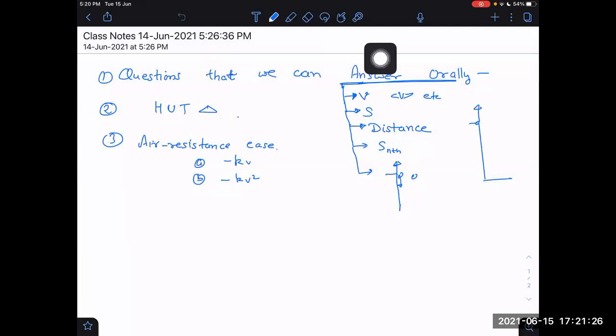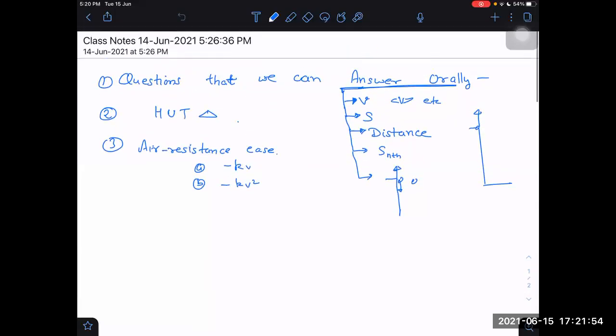Today I have to do these things. Number one, questions that we can answer orally. I will frame some questions and I will require you to answer those orally without using pen and paper. Then I will discuss some questions when ARSS is also there. First, let us start the questions which we can answer orally only.